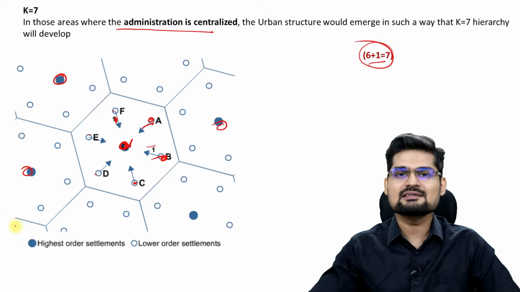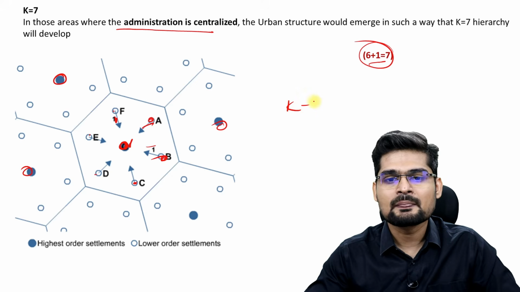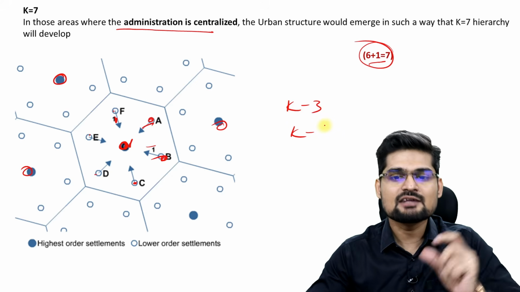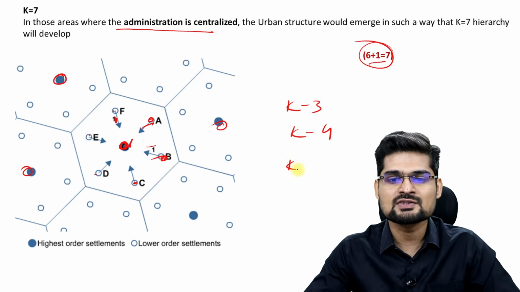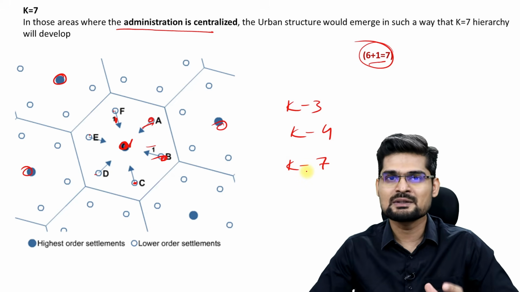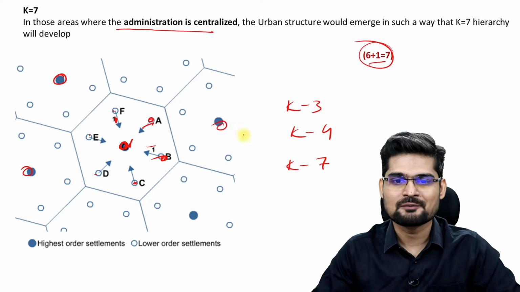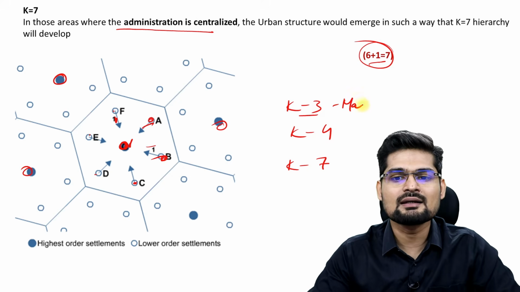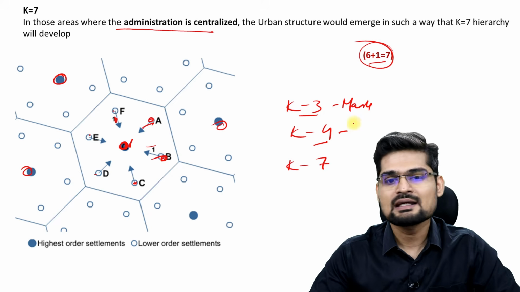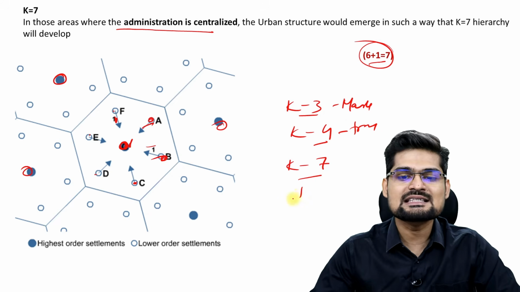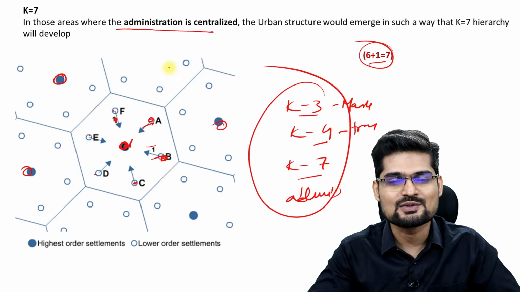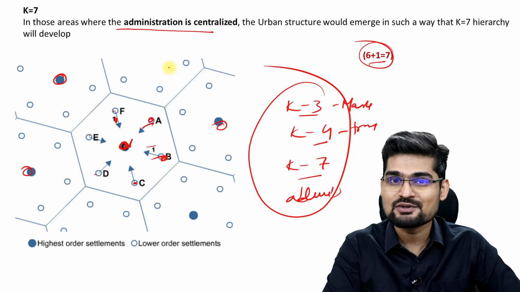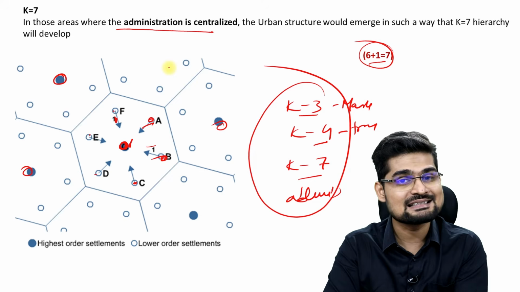So remember, K3, K4, K7 is basically what? It's the value of the services that is to be provided as central functions for these larger order settlements to the lower order settlements. So K3 is for market, then K4 is for efficient transport, and K7 for efficient administration. But these are all ideal scenarios. Does it really happen in the real world? Does settlement evolve like this in an ideal state?